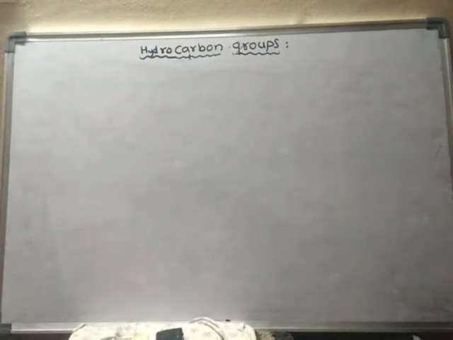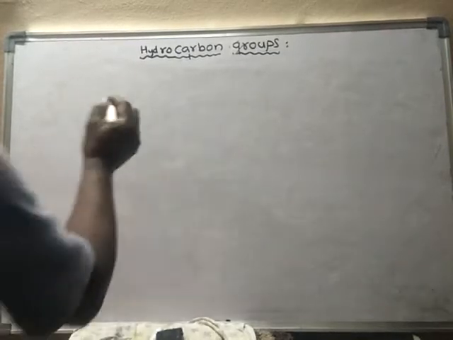Now we were learning about hydrocarbon groups. So in the previous video, we have learned about different types of alkyl groups. So now we will learn about the other things, alkenyl, alkynyl, and other things. Now we will learn: what is methylene group?